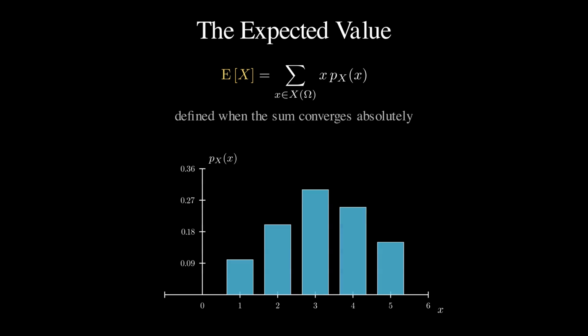One caveat: for ranges with infinitely many values, the sum must converge absolutely. Otherwise, we simply say the expected value does not exist. And notice what kind of object this is. The expected value is not a function of the outcomes. It is computed from the PMF alone. Two random variables with the same PMF have exactly the same mean, no matter how different their experiments are.